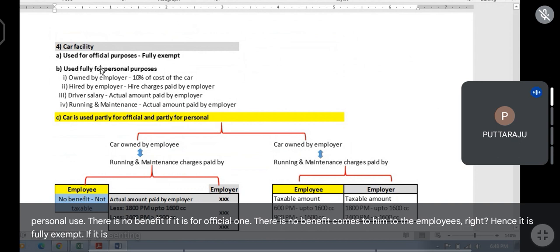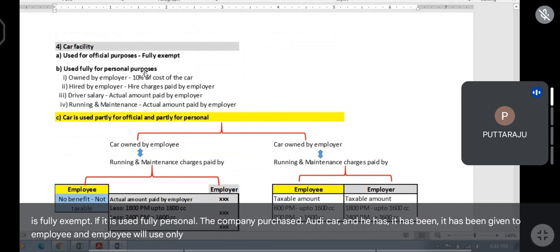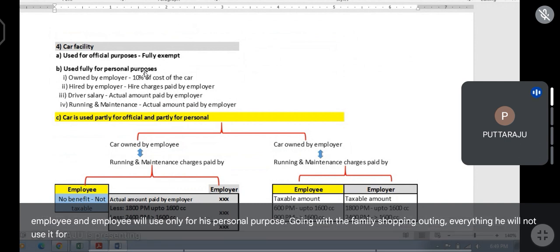If it is used fully personal, the company purchased Audi car and it has been given to employee, and employee will use only for his personal purpose, going with the family, shopping, outing, everything. He will not use it for official purpose.